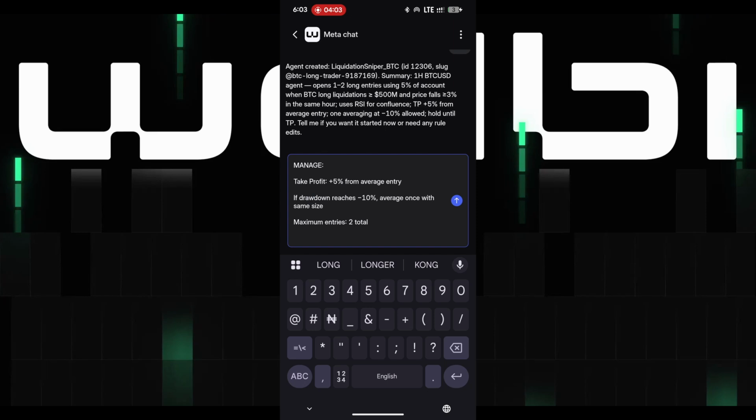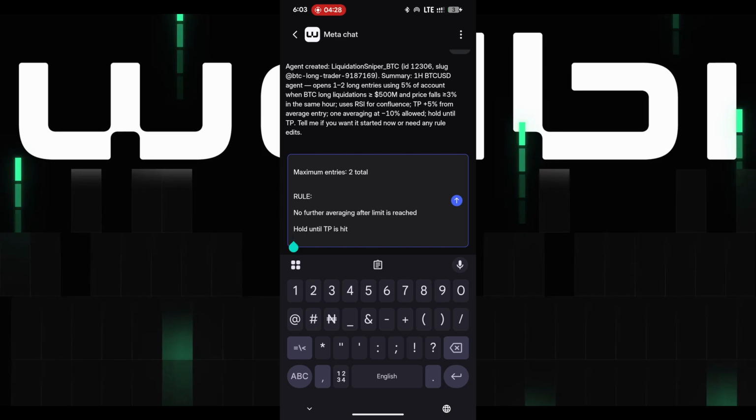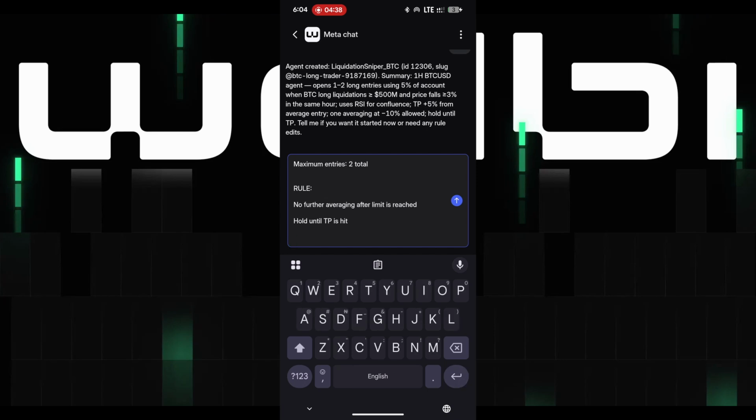So then I tell it when it can take profits. Start taking 5% profits from average entry. Then if my drawdown reaches minus 10%, average it again with the same size, right? So the maximum entries I want is 2. I'm not going to go all in, right? So that's my own strategy. So I now give it a warning: no further averaging after the limit is reached. Hold until take profit is hit. I can decide to tell it to close too, to accept the loss and close based on certain conditions, right? This is totally up to me.